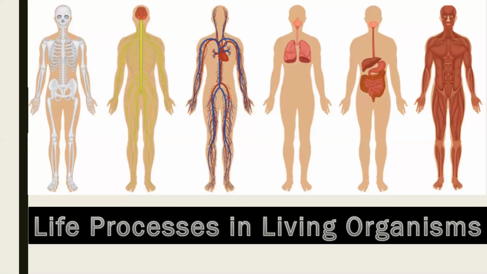When we speak about life processes in living organisms, we are first beginning with plants. But before we move on to plants, there is a very good question present in our textbook. The textbook is asking you, how do the digestive system and respiratory system work? I'm repeating the question once again: how do the digestive system and respiratory system work?